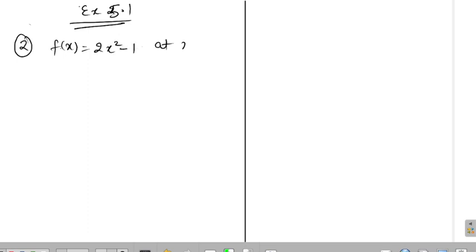Minus 1 at x equals to 3. So you want to check whether this function is continuous at x equals 3 or not. So everybody draw the graph of this function in GeoGebra. Everybody, and then tell me in chat box, done. Minimize this. Open the GeoGebra app. Draw the graph of this function 2x squared minus 1 and then tell me. Till then I'm drawing it here.